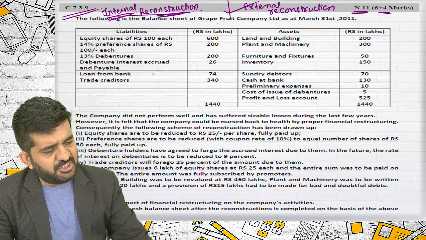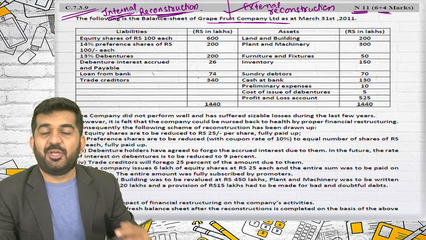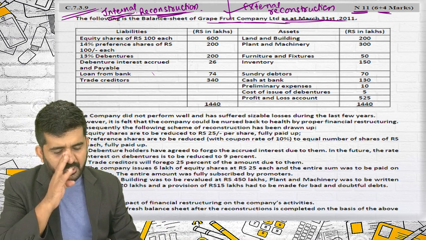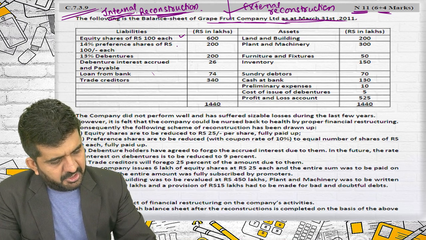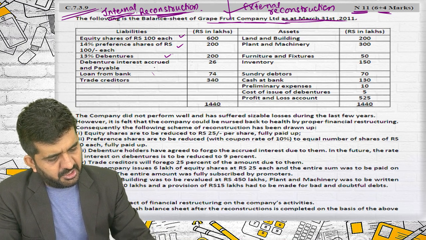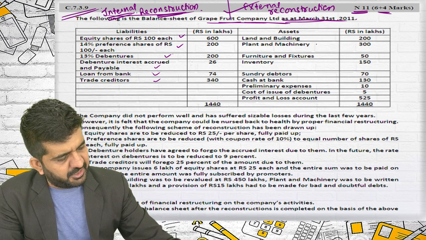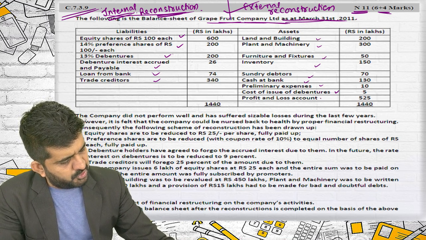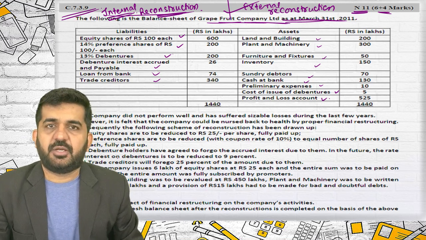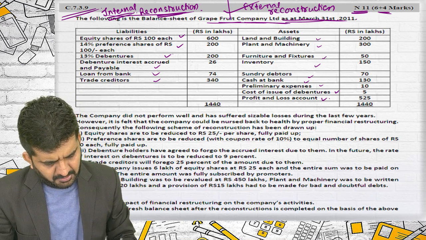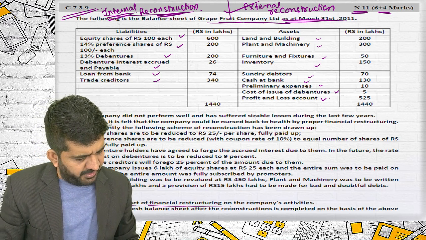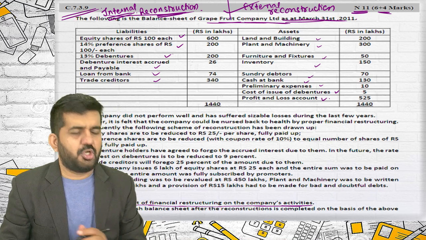The following is the balance sheet of Grapefruit Company Limited. I'm explaining to you some concept of accountancy, which is internal reconstruction. As on 31st March 2011, there are equity shares, preference shares, debentures, debenture interest accrued, loan from bank, trade creditors, land and building, plant and machinery, furniture and fixtures, inventory, sundry debtors, cash at bank, preliminary expenses, cost of issue of debentures, profit and loss account. They are asking me to show the impact of financial reconstruction on the company's activity.